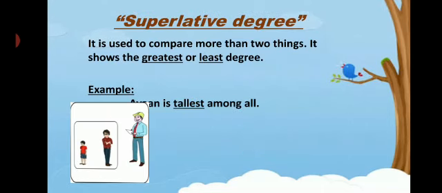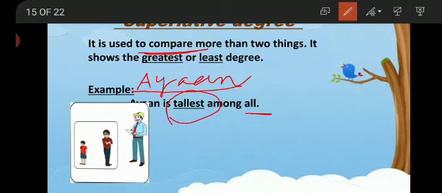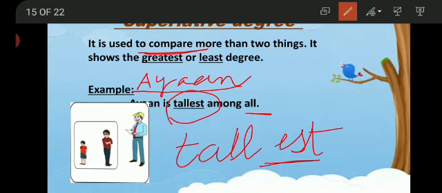Okay? Now superlative degree. It is used to compare more than two things. It shows the greatest or least degree. Okay, students, for comparing two things or persons, we use comparative degree, but for more than two things, we use superlative degree, or you may say this is the biggest one or this is the least one. Now, Ayan is tallest among all. Here we are comparing Ayan with all, so we have used the superlative degree of tall, that is tallest. So you may also say that we make superlative degree by adding est to the positive degree.